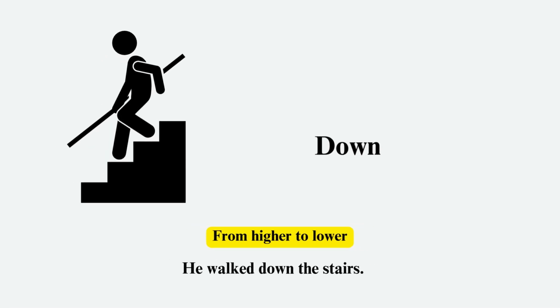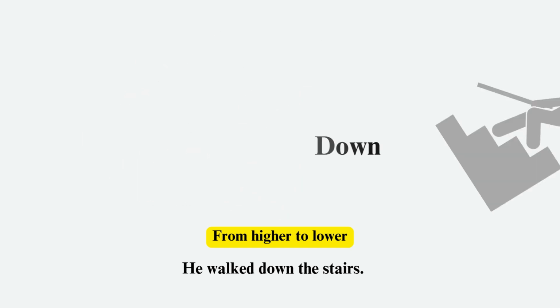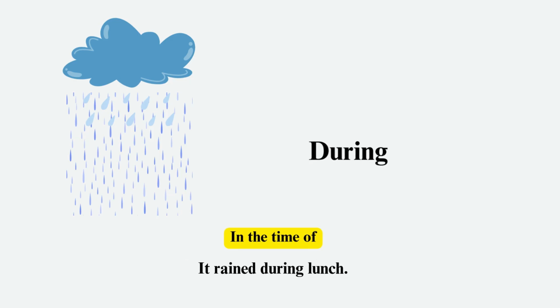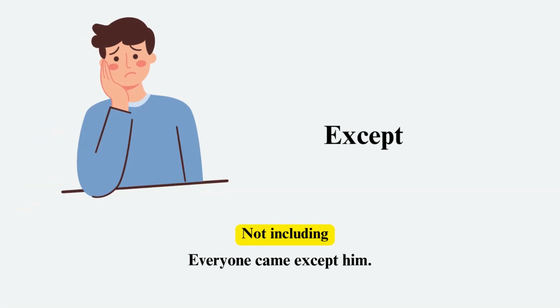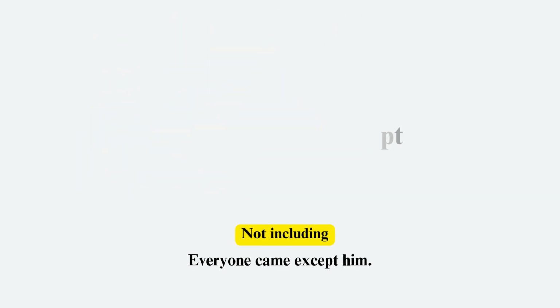Down, meaning from higher to lower. For example, he walked down the stairs. During, meaning in the time of. For example, it rained during lunch. Except, meaning not including. For example, everyone came except him.